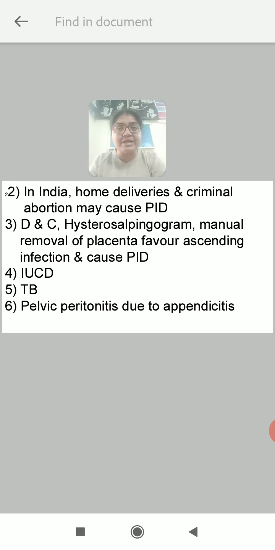DNC, that is dilatation and curettage, as we discussed earlier, is done following abortion to make the evacuation of the uterus complete. Hysterosalpingogram, that is the study or examination of the uterus and fallopian tube. Manual removal of the placenta favors ascending infection and causes PID. IUCD, tuberculosis, pelvic peritonitis due to appendicitis. So these are all the causes of PID.